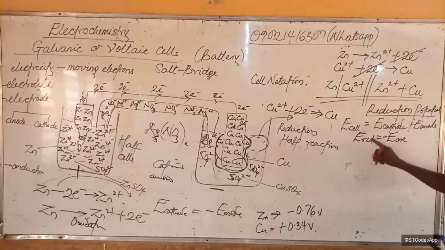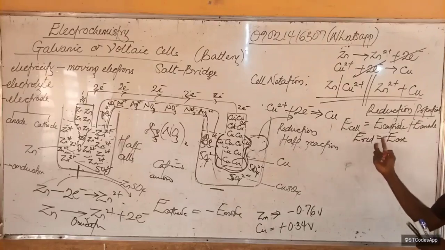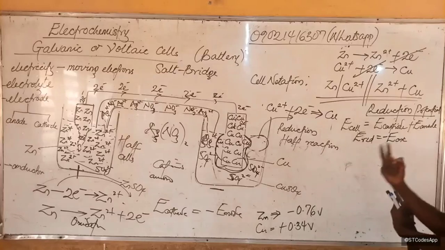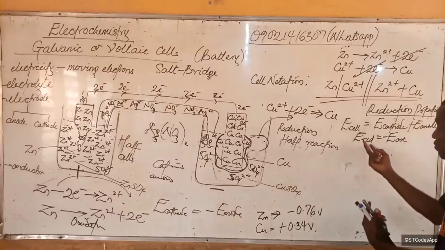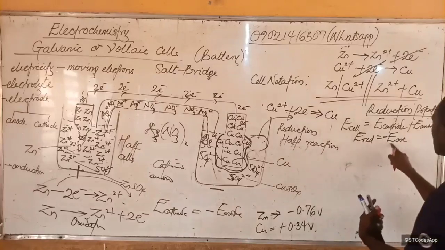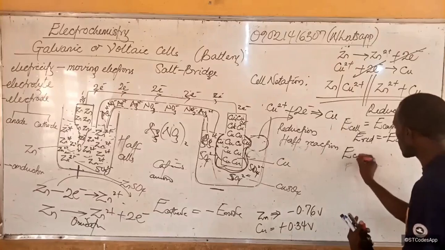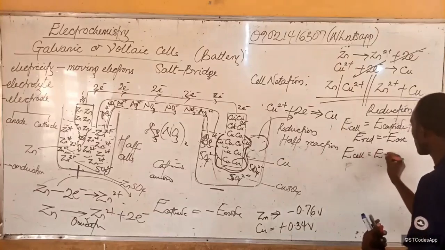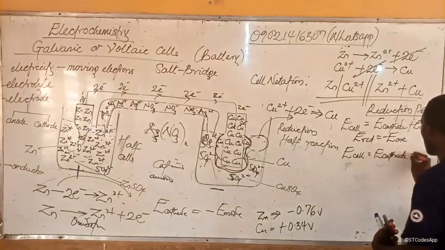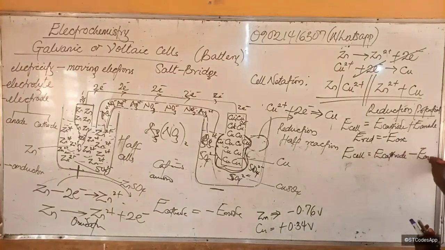So in order for it to look like reduction, we just add a minus to show that it is the reverse process of reduction. So since this is E anode, E anode will be negative, so that our E cell will therefore be equal to E cathode minus E anode. Do you understand?